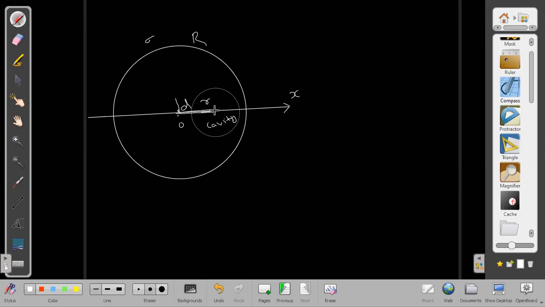How to do it? I will do it in this way. First, I will assume there is no cavity. The mass with the cavity removed is M1, and the mass of the cavity is M2. So the total mass is M1 plus M2. I can think that the cavity was there, but I am filling up the cavity again.